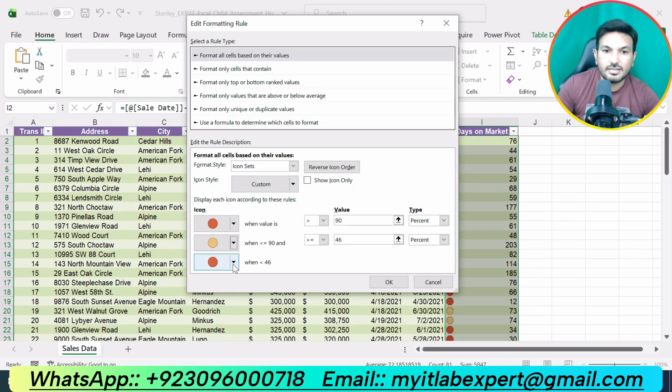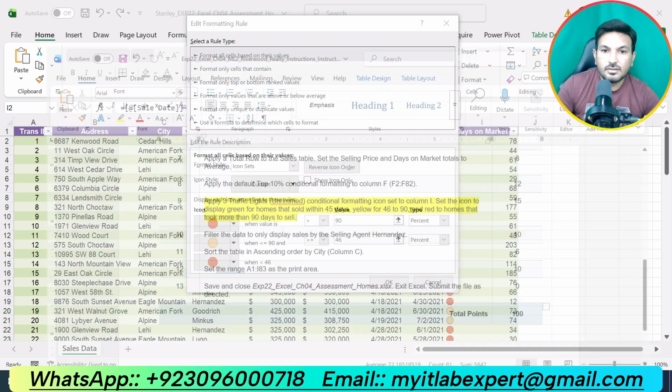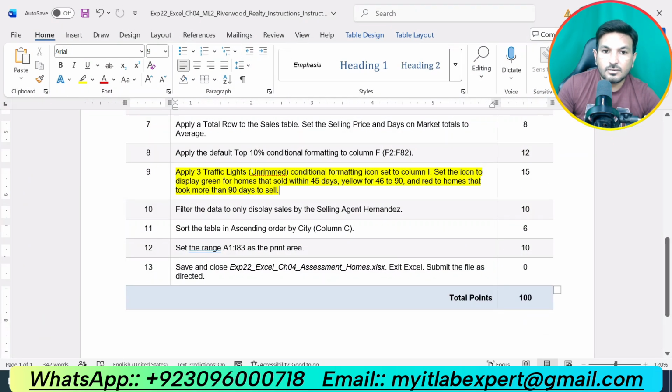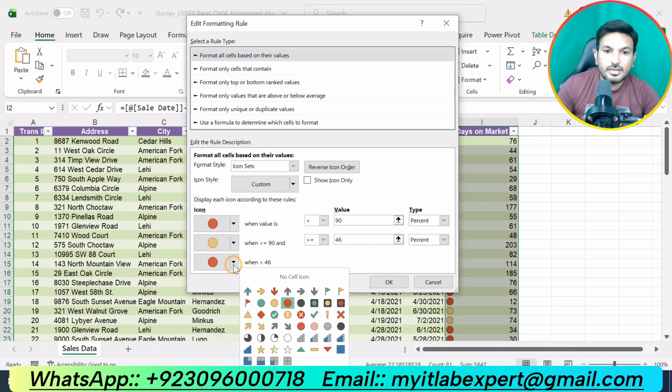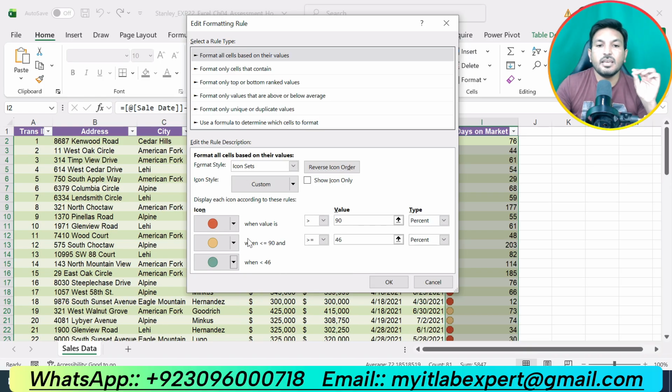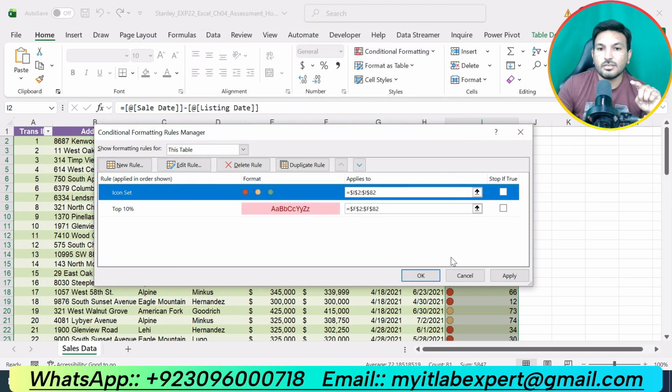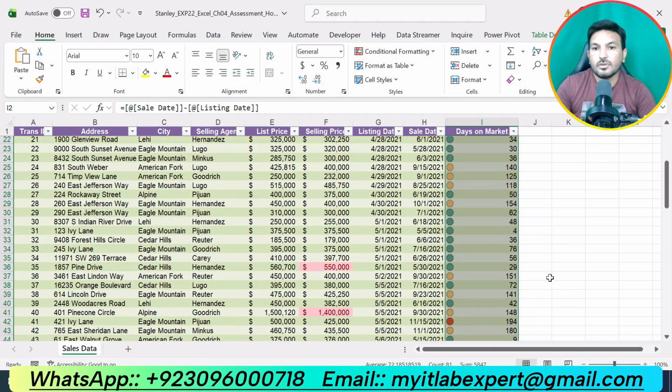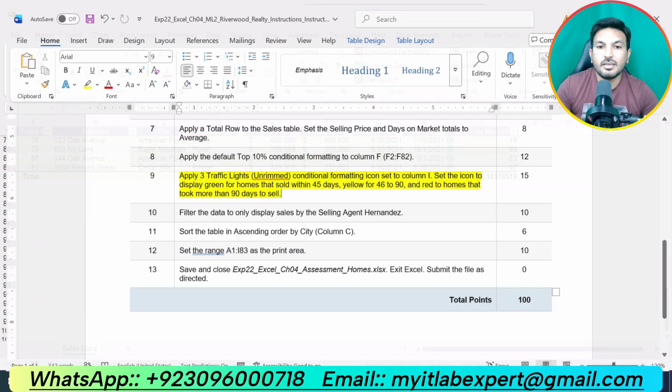Okay, is it already selected? And for homes sold within 45 days, it should be green. So let me repeat it again. So it should be red for greater than 90. It will be yellow for less than or equal to 90. Okay, and green for this one. Okay, so click apply, click OK. So that is all about step number 9.